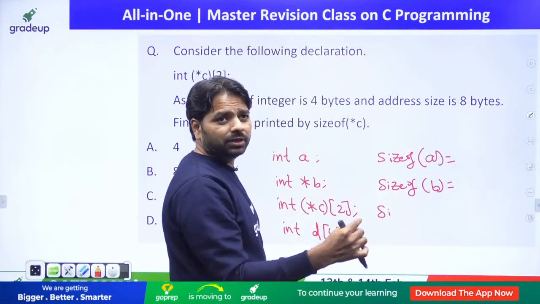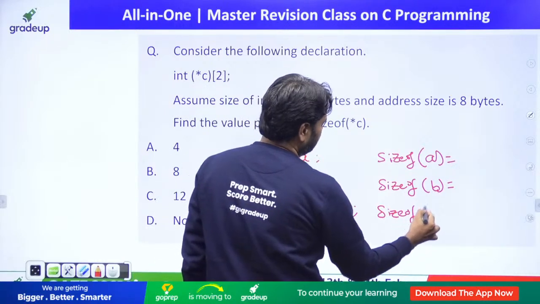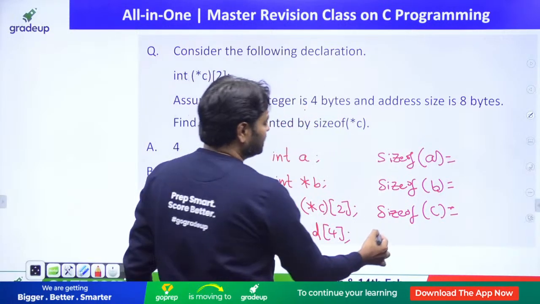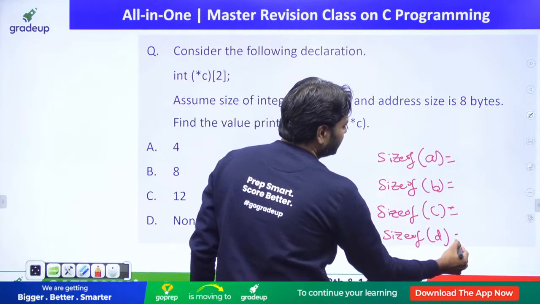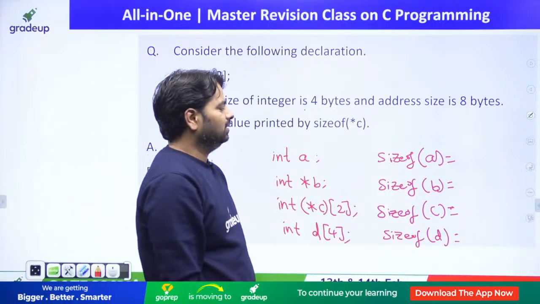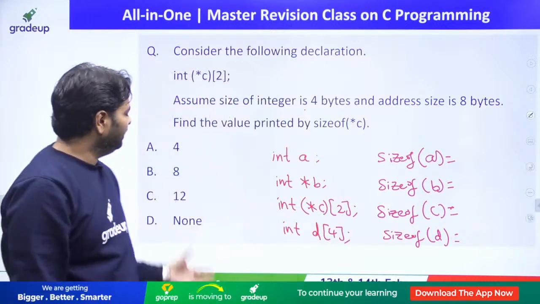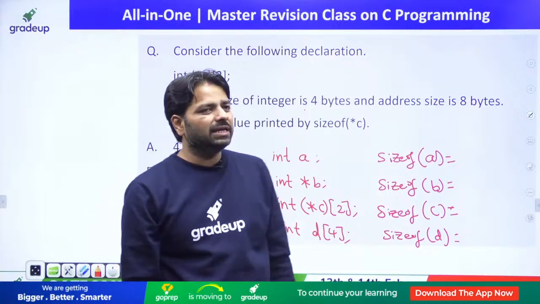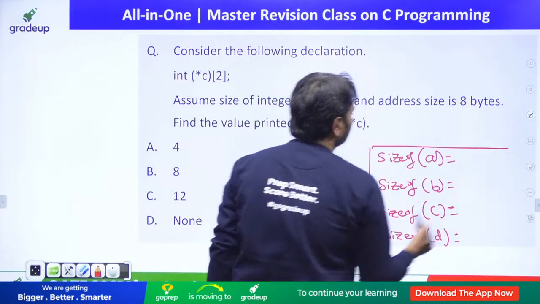Take the same concept. Don't try to execute it in the computer, integer sizes are different from one machine to another, which is the reason we should always assume something. Look at that, size of a, b, c, d. Just make it in a sequence, then I will answer this question later. What is size of a, b, c, d? Once you answer this, I have one more question for you.